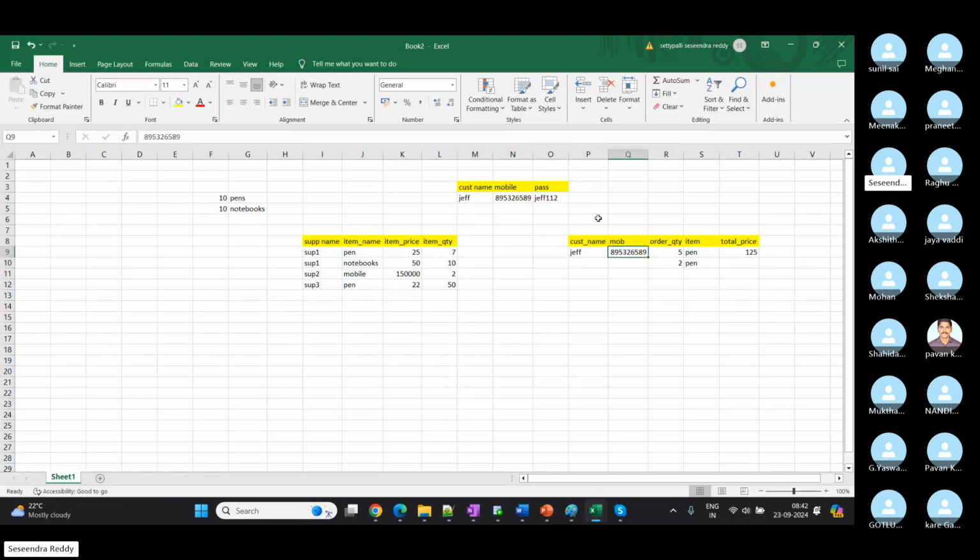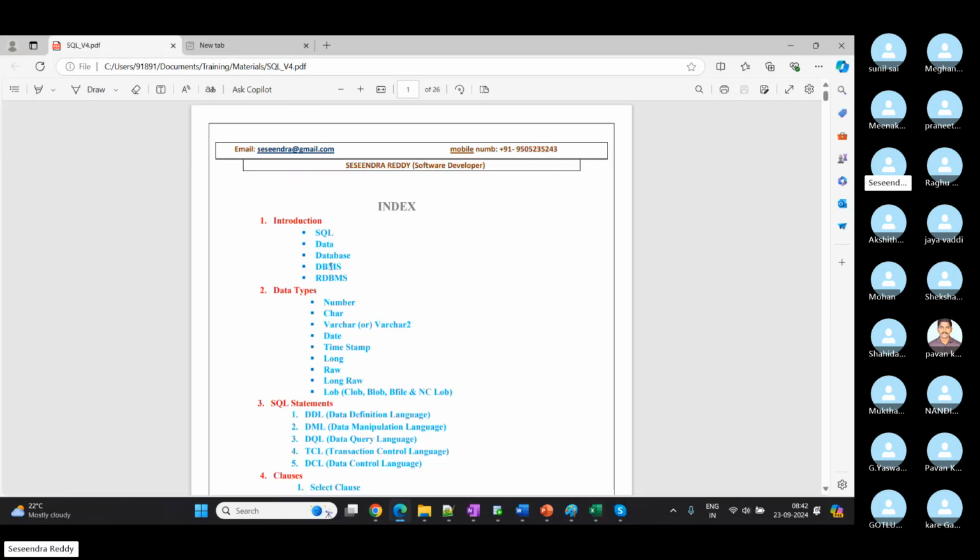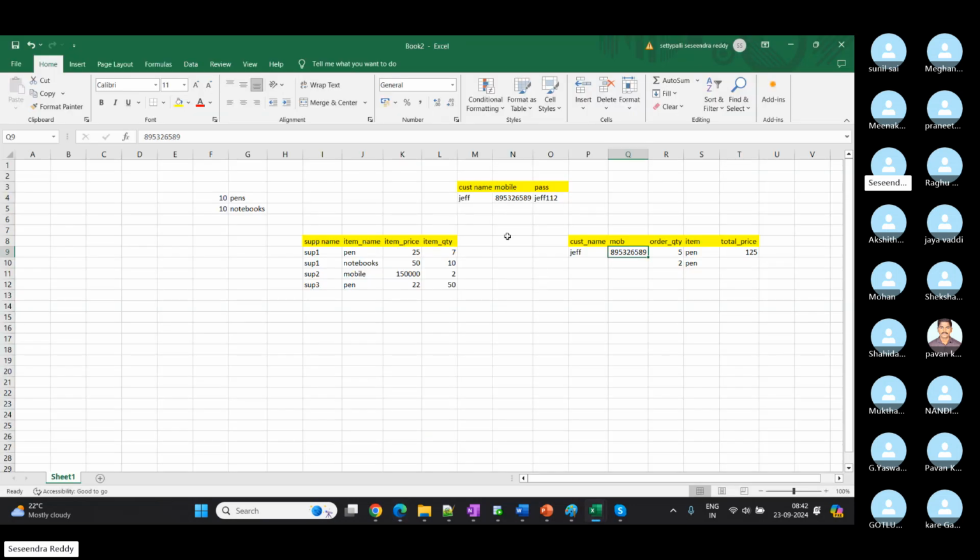Here there will be a relation. So again, we are going to learn about table relations by using foreign keys. That is a future concept. But here we are just learning the difference between DBMS and RDBMS. That's it. So at present we have RDBMS only in the market. All companies are using RDBMS only. So a lot of users are there using RDBMS. We will see one by one.